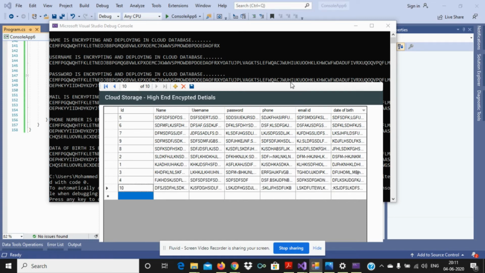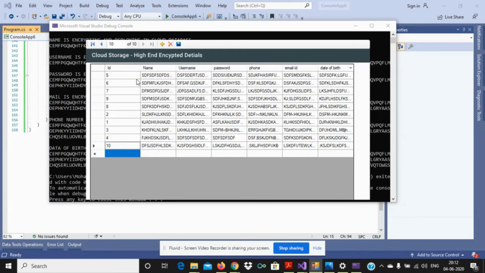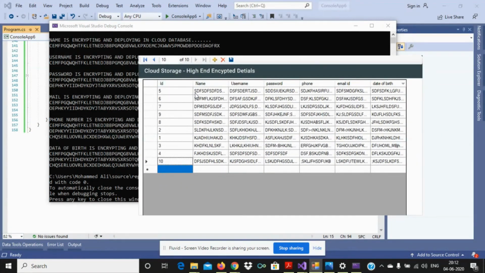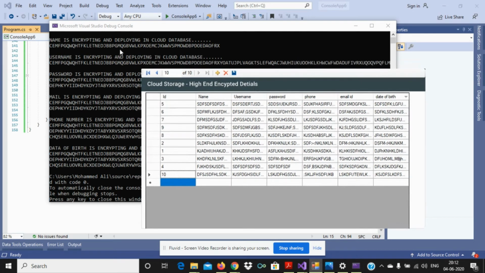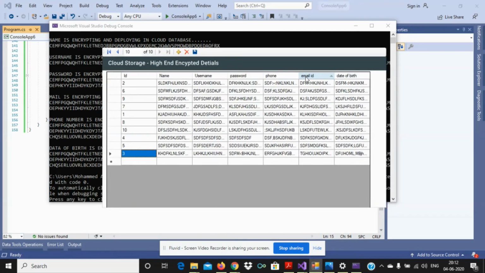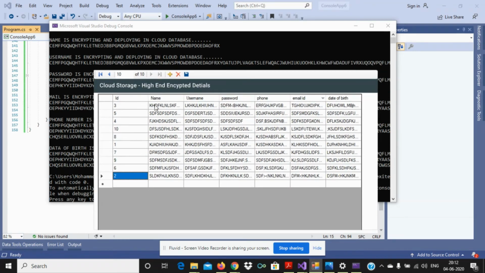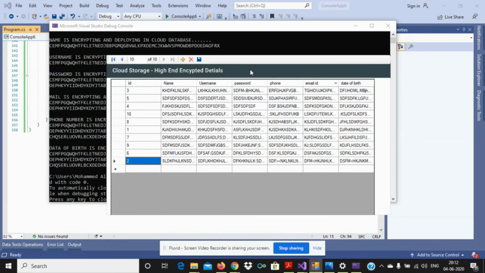So we can see this here. The name has been uploaded. So cloud storage high end encrypted details. Then his username, then his password, then his phone number, then his mail ID, then date of birth, all have been included, and see the wordings are different. Here the word is different, here the word is different, which means this name is taken in between and this name is taken here. So one doesn't apply to the other when it comes to the wording process.